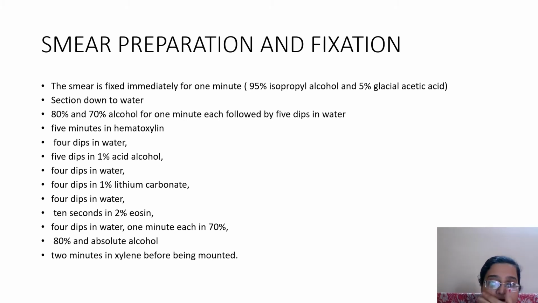After that, the smear is fixed immediately for 1 minute in isopropyl alcohol and 5% glacial acetic acid. Section is put down to water. Then the step of 80% and 70% alcohol, followed by again 5 dips in water. This is for those who want to do a smear preparation. You can just screenshot this. 5 minutes in hematoxylin, then 4 dips in water, then in acid alcohol. Here you use 1% lithium carbonate, which could be the bluing agent. Then 4 dips in water, 10 seconds in eosin,